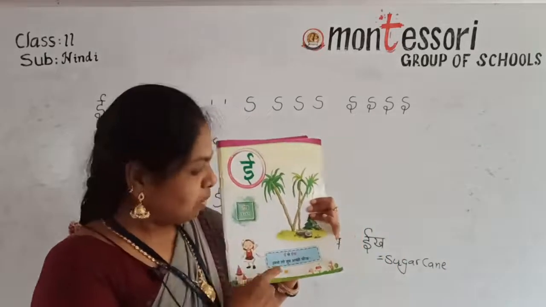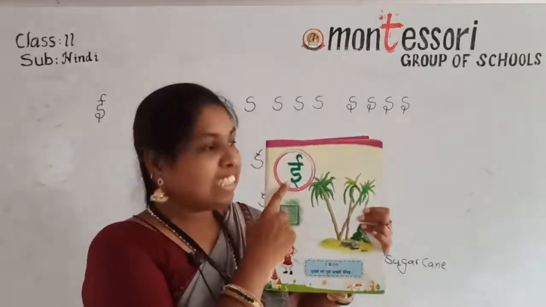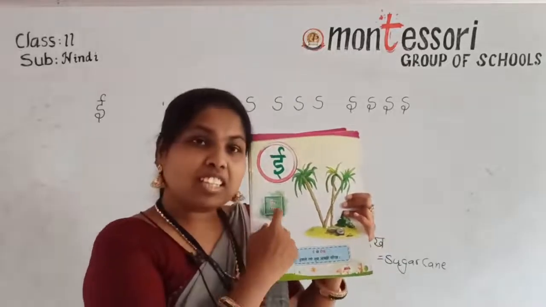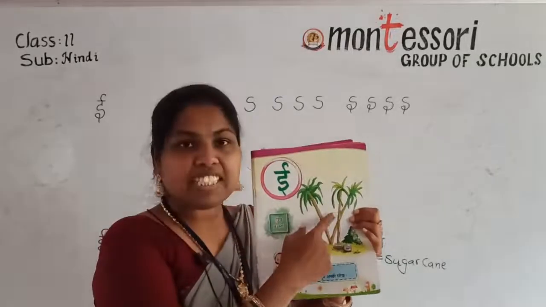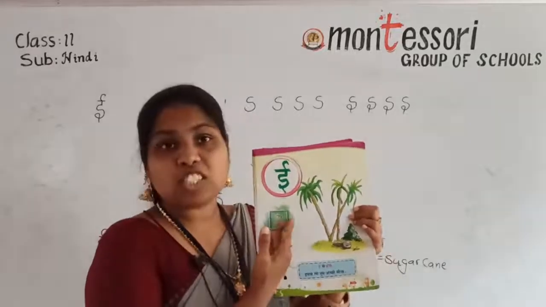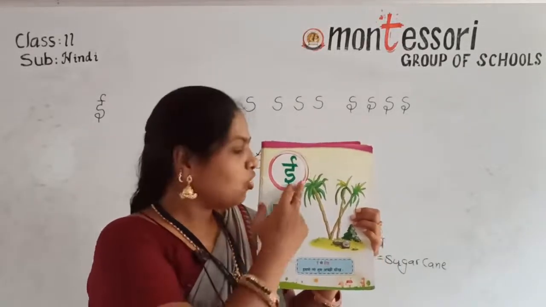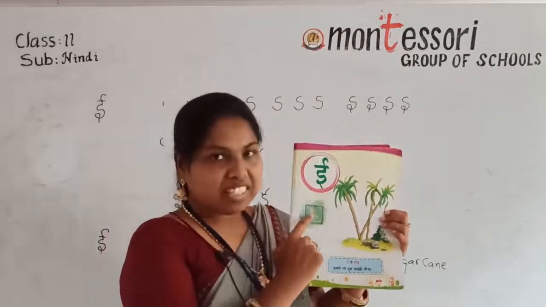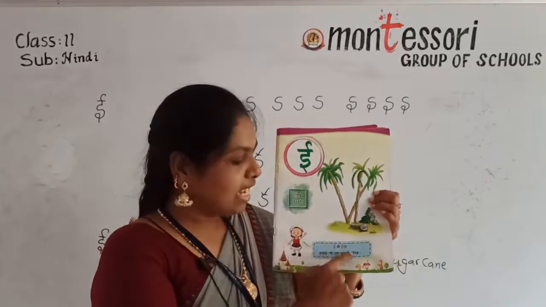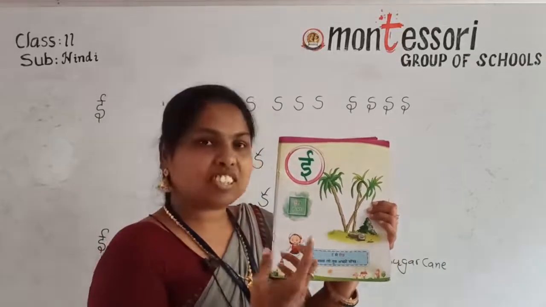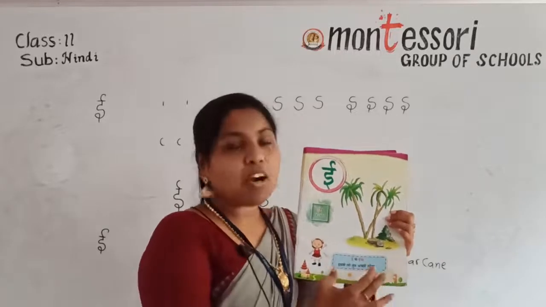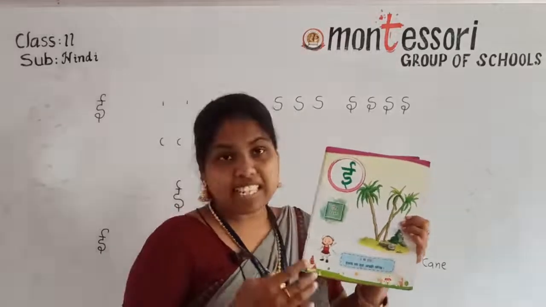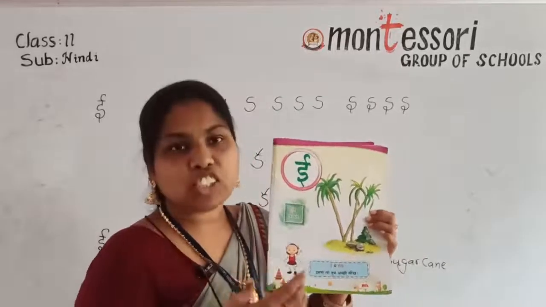See, page number 5 it is there, no? E. Are you seeing here? We can see the pronunciation in box also. By seeing this picture, by reading this pronunciation in Hindi and in English also, we can identify very easily. E say eek. इससे लो तुम अच्छी सीख. A small rhyme is there. A small means in 2 letter line is there. E say eek. इससे लो तुम अच्छी सीख.